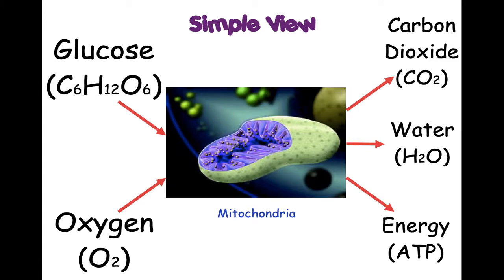And here's a review of cellular respiration. We have glucose going in, C6H12O6. We have oxygen going in, that's why we breathe. And then 3 things come out: carbon dioxide, water, and ATP energy. And this happens in mitochondria. So we have to figure out how many carbon dioxide molecules come out and how many water molecules come out in order for this to be balanced.